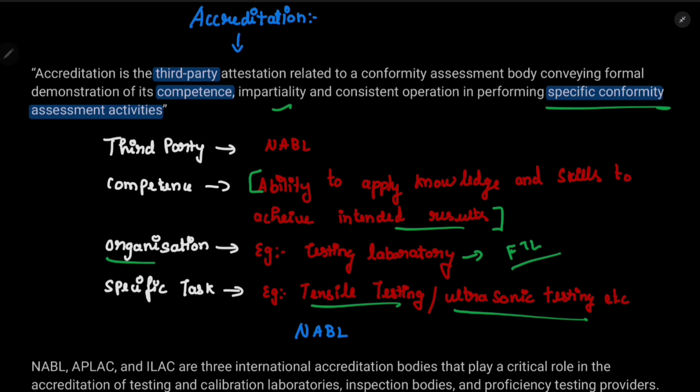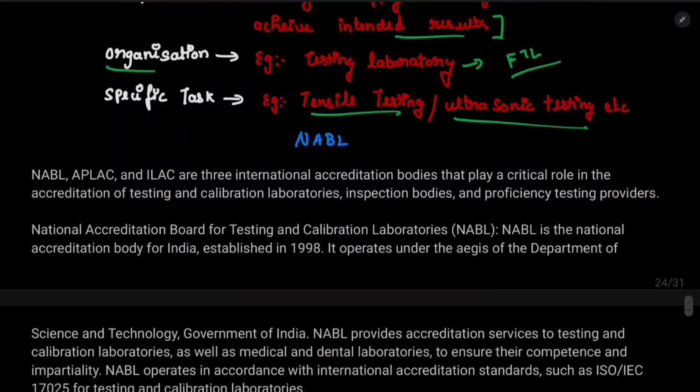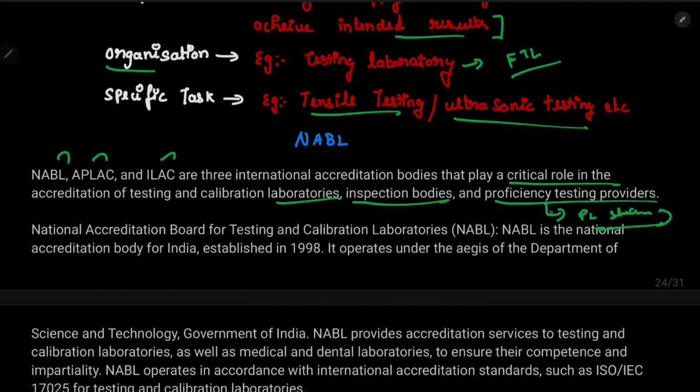If you are qualified enough to make an analysis, you will request the NABL. NABL will come and check you, and if you are qualified enough to test a product, they will give the accreditation. Now, not only NABL, we have NABL, APLAC, ILAC. These are the three accreditation bodies that play a critical role in accreditation of testing and calibration laboratories. Not only laboratories, they also accredit inspection bodies and proficiency testing providers. Proficiency testing providers, PLI schemes, I have told you, right? In the very starting of the class. I will discuss this, don't worry.